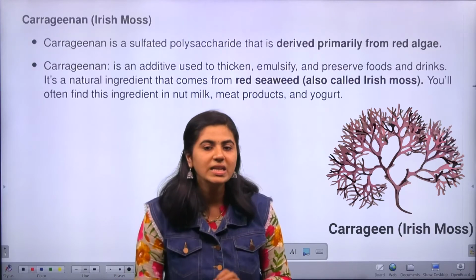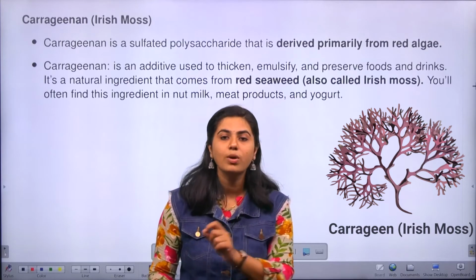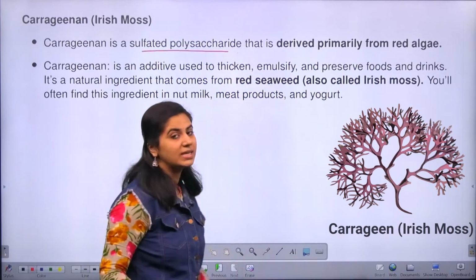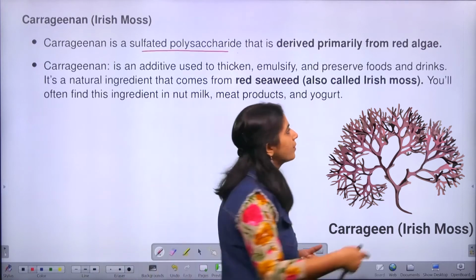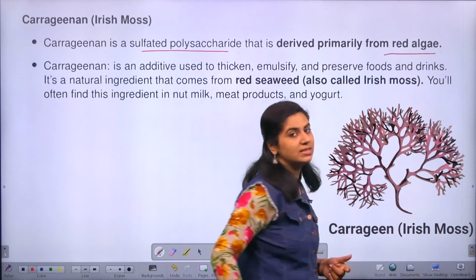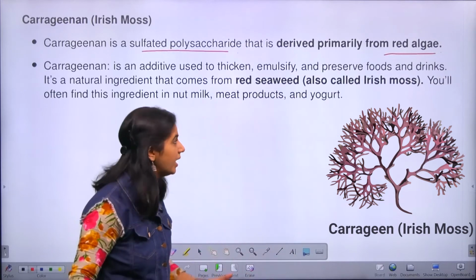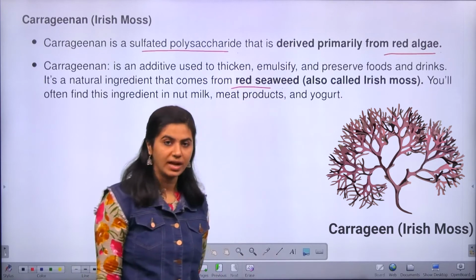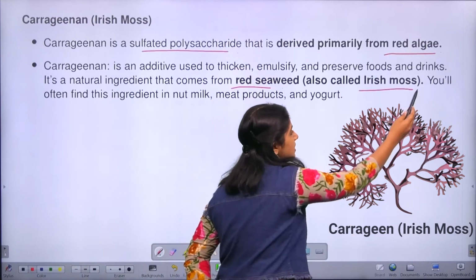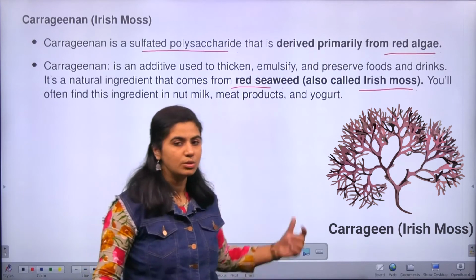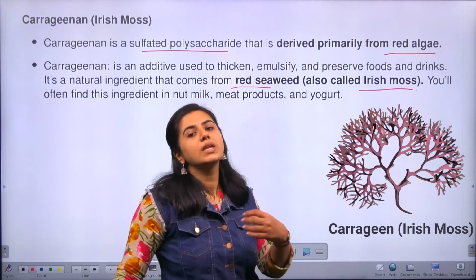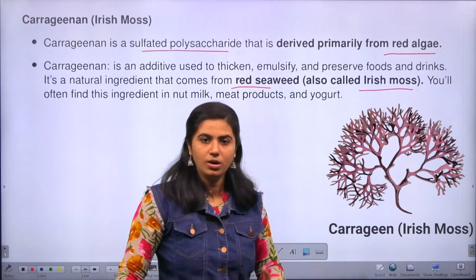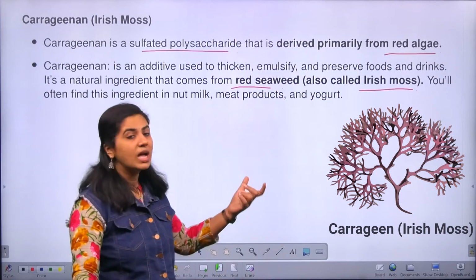So carrageen is nothing but a sulfated polysaccharide. It is a sulfated polysaccharide that is primarily derived from red algae. See, they are primarily derived from red algae, or we can say that since it is derived from red seaweeds, we also call it Irish moss. It is also known as Irish moss. Please note the name, because there are chances that in the next question, instead of carrageen, they may ask what Irish moss is derived from, something like that. So they are also known as Irish moss.